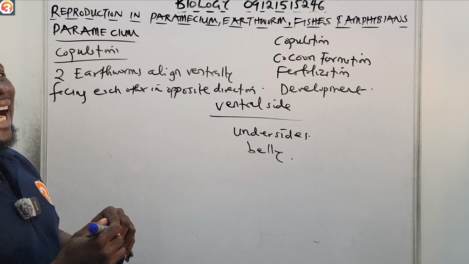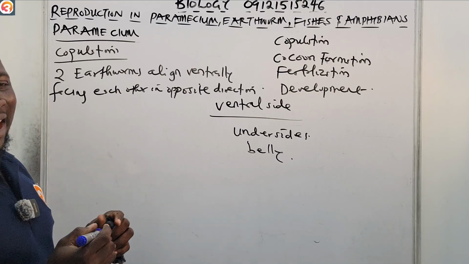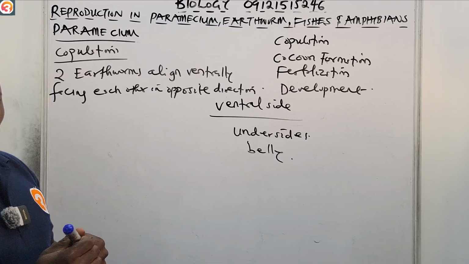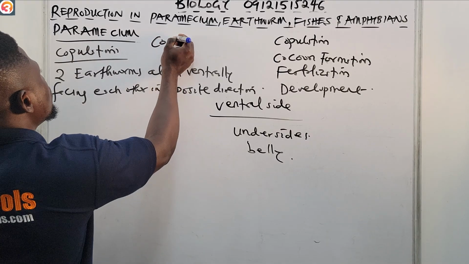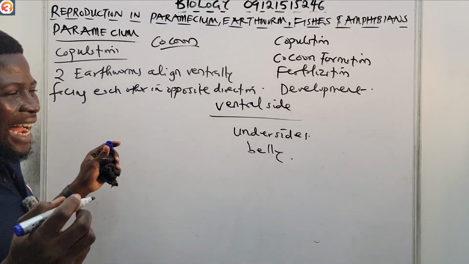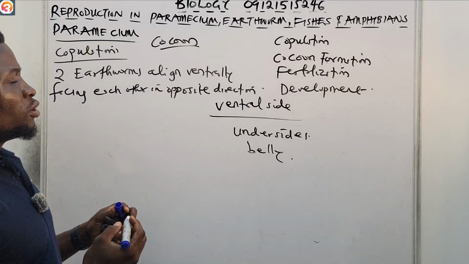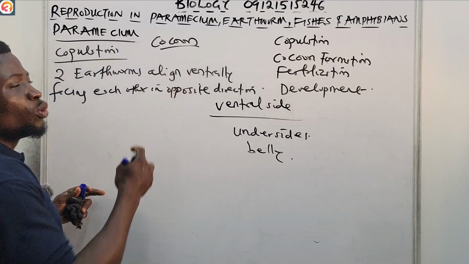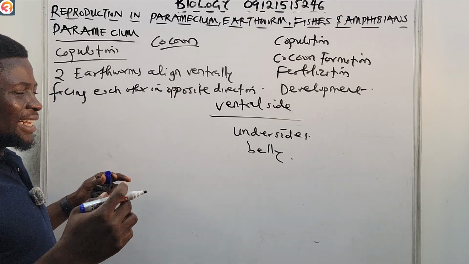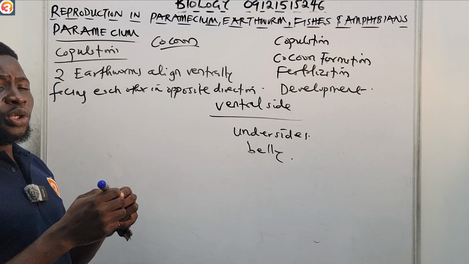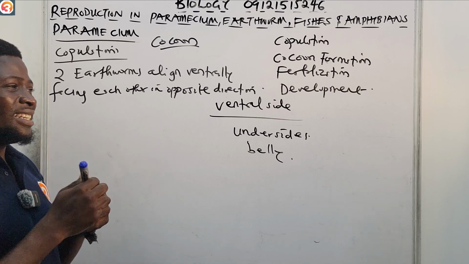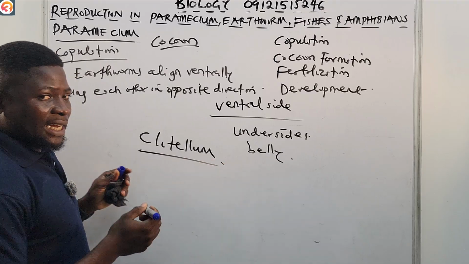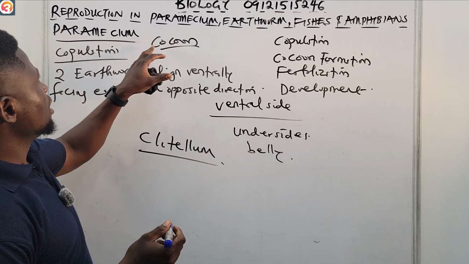After doing this, they attach to each other using mucus that is secreted by the clitellum. This mucus is known as cocoon.